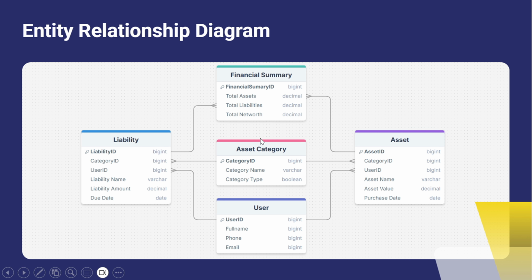And those categories have a relationship with the asset table and the liability table, meaning one category can have multiple liabilities and likewise multiple assets. The financial summary is there as a chart table of the liability and assets tables, because we'll have to calculate the differences between what is coming in as liabilities and what is coming in as assets.